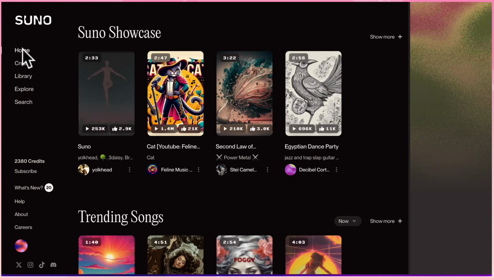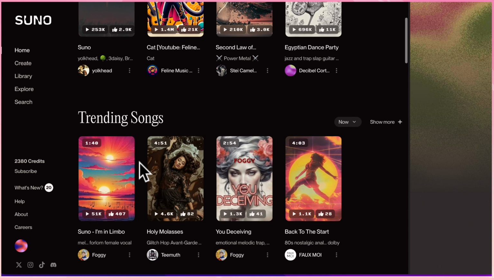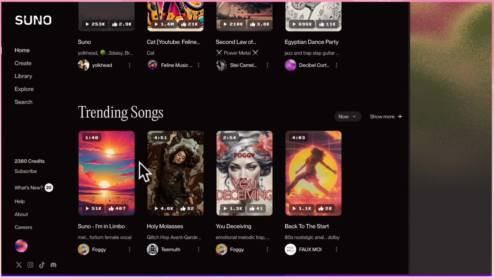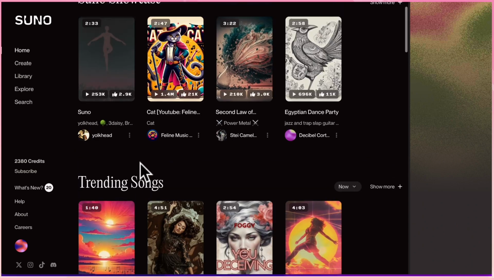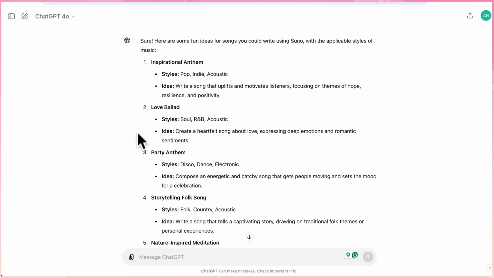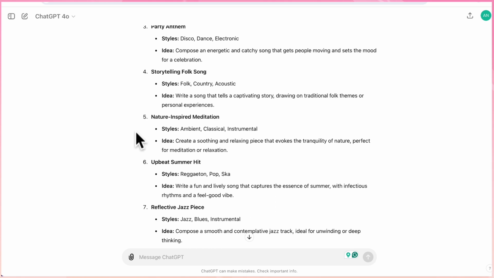Now, the first thing we need to do is decide on the song you want to write. So on the home screen here, you can check out songs that other people created to inspire you if you're not sure what you want to create. Also, if you're having trouble deciding on what type of song, you can also ask ChatGPT for ideas. And so that's what I did here. I asked ChatGPT and it gave me different ideas for just basic songs.